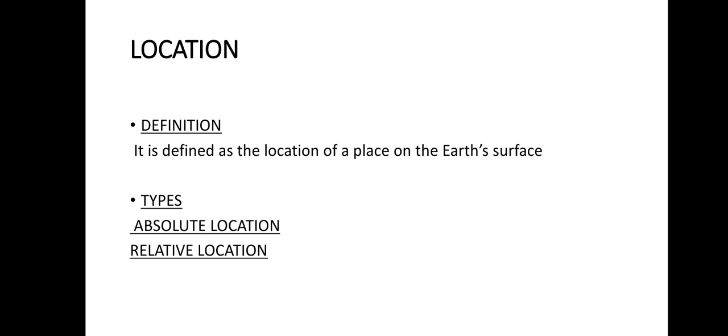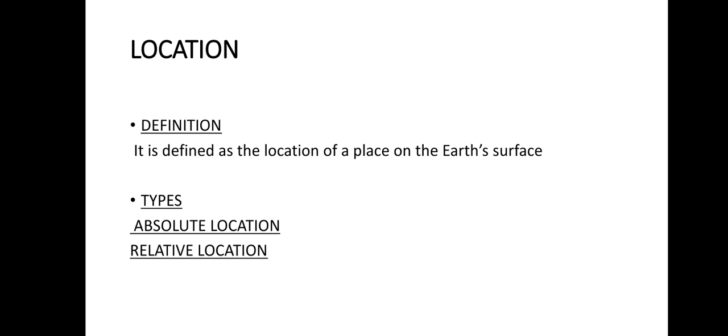So there are 2 types of location. First one is absolute location, and the second one is relative location. Absolute, as the word indicates, is the absolute place of something, the exact location. Absolute location is defined as the exact spot on earth's surface where a geographic region is found. The exact spot, the exact place where a place is located, or the exact and specific location of any area, is known as absolute location.